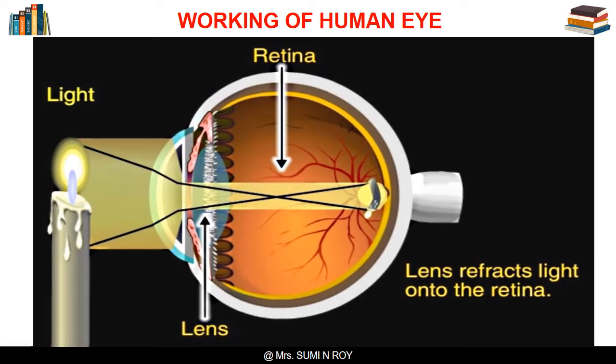Light falling on the eye refracts as it passes through the cornea. The lens and the fluid together act as a converging lens system which forms the image. To ensure that the image of objects at different distances are equally sharp, the ciliary muscles contract and relax to change the curvature of the lens to which they are attached.